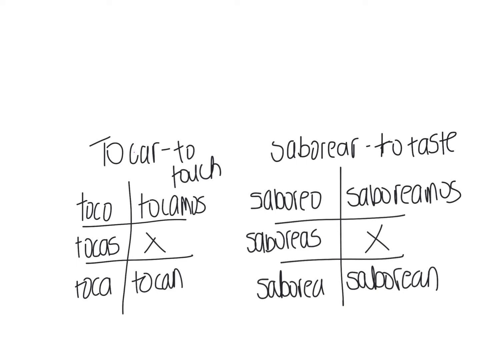For today's assignment, you're going to read a short little story that I wrote about the Avengers coming to your house. Mr. Bright and I have been rewatching the Avenger movies during this time, so that's kind of been on my mind. You're going to read about it. It's only about 5 sentences in Spanish. Then you're going to answer questions about the story in English. At the bottom of the page, you're going to fill in the blank with the correct form of the verb, which you can look at your notes for, and then translate that sentence as well. So you need to make sure that you're following all of those steps.